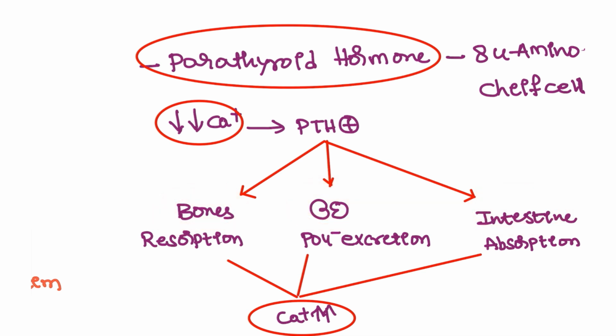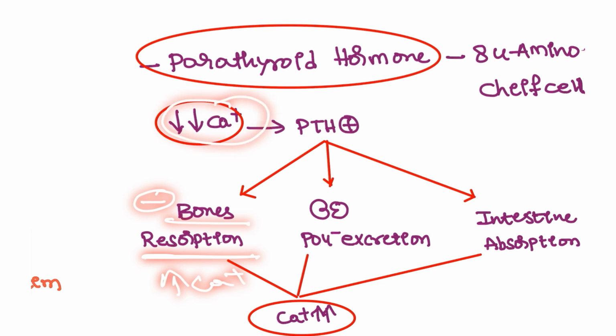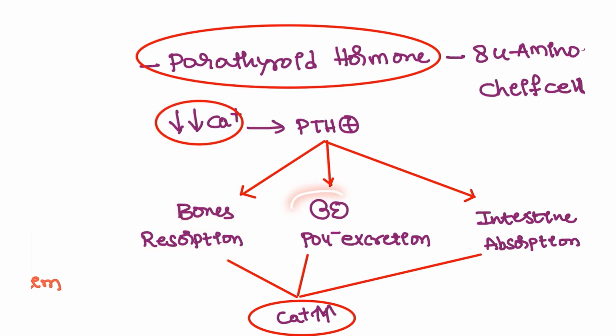How? Whenever it acts on the bones, it will block the osteoclast and more bone resorption will be seen. If the bone is resorbed, calcium will be increased, right? Because the triggering factor is decreased calcium. And in the kidney, it will increase the excretion of the phosphate. So it's like an opposite action. If the calcium is high, phosphate should be low.